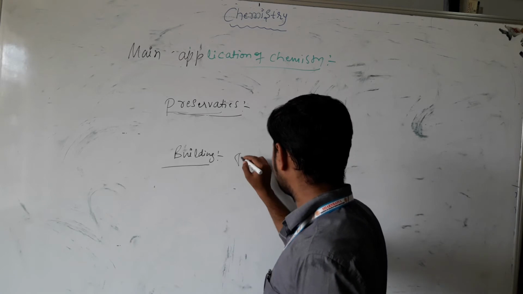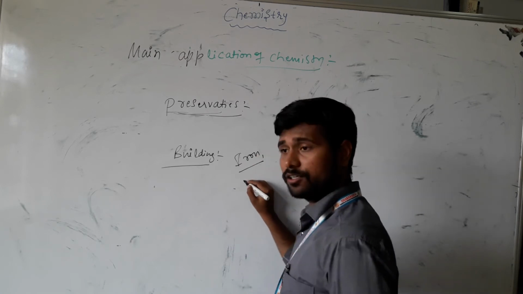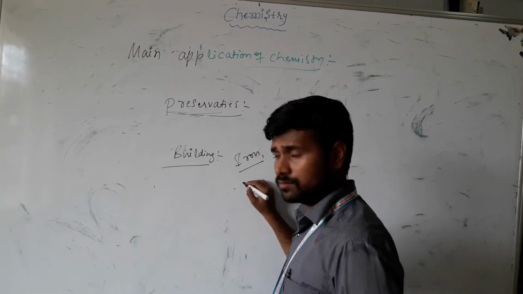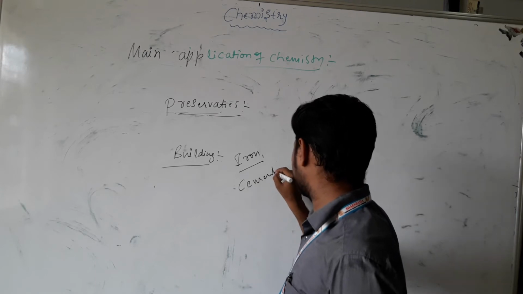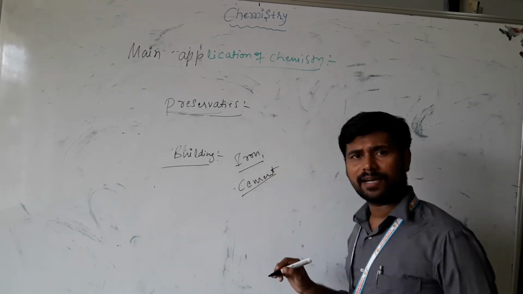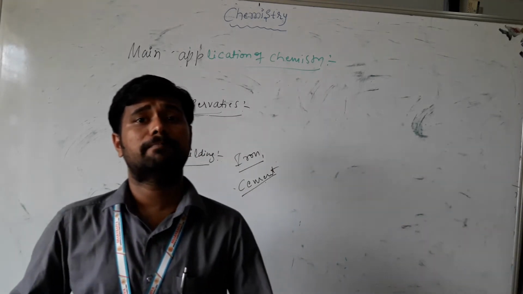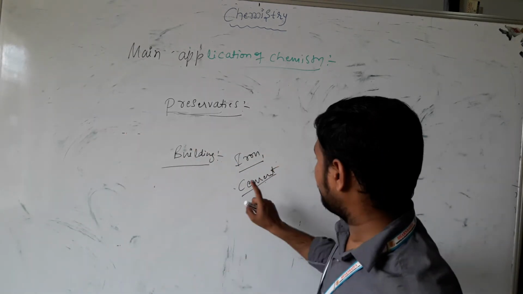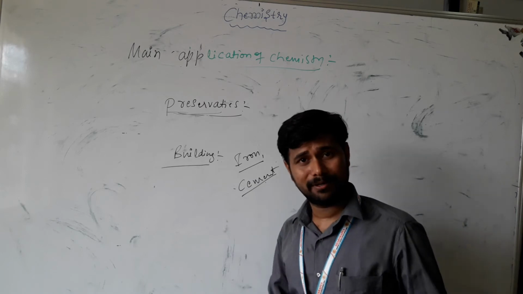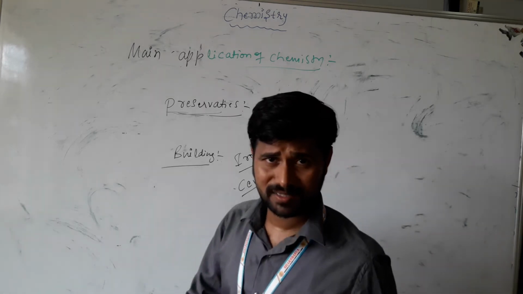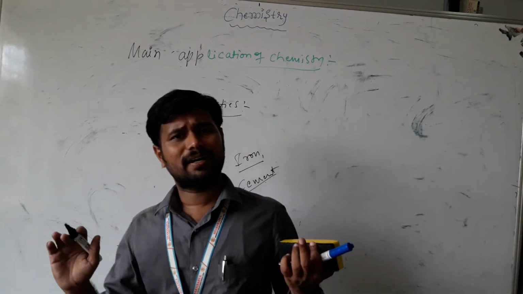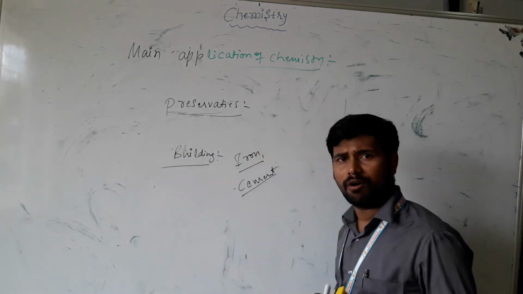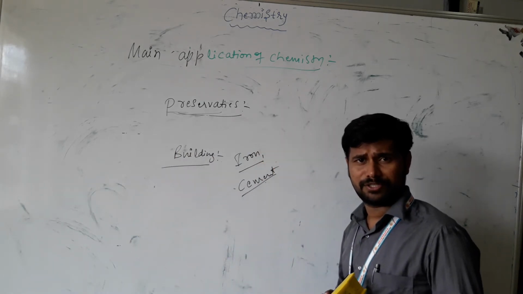Iron comes from chemistry, and besides that we have cement. Inside cement we have a very important chemical called gypsum, which binds. It has the strength to bind particle to particle. Cement, iron, the building materials, the decorative things, the sofas inside, everything is made from this contribution of chemistry, from chemistry only.